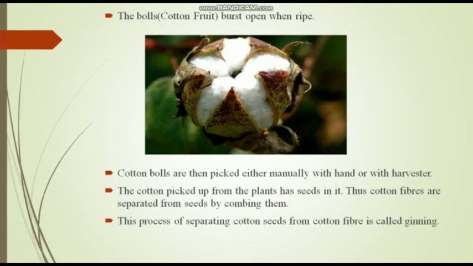Then the cotton fiber is separated from the seeds in it. And how is it separated? It is separated by combing them. And the process of separating cotton seeds and cotton fiber is called ginning.